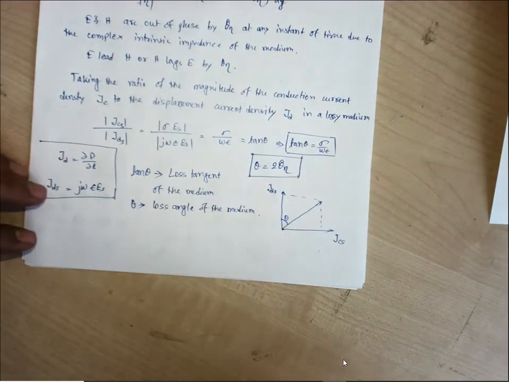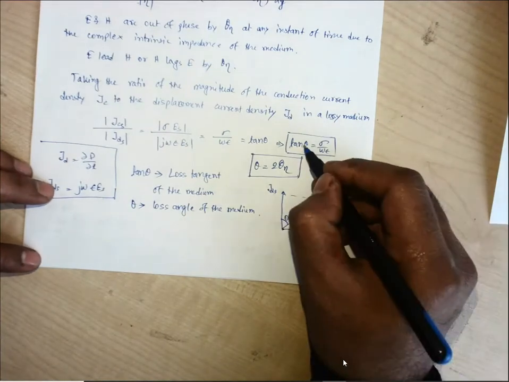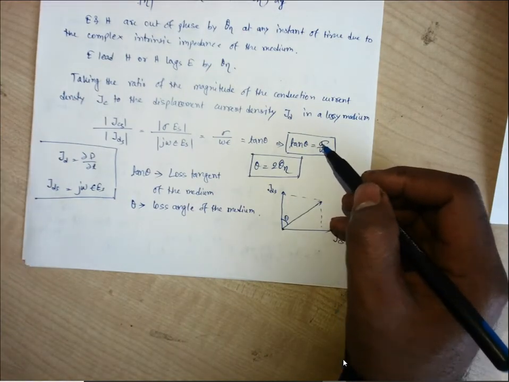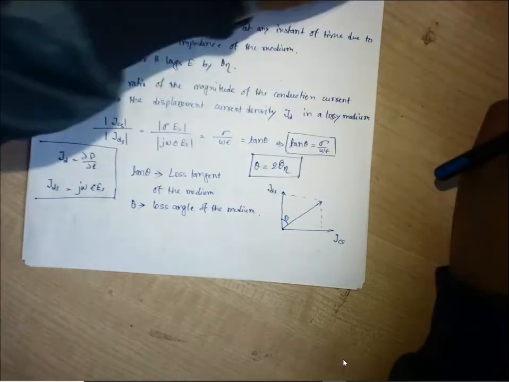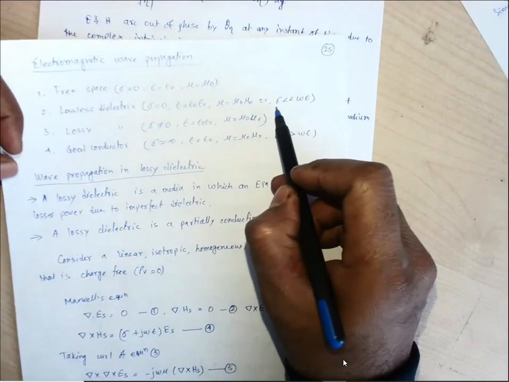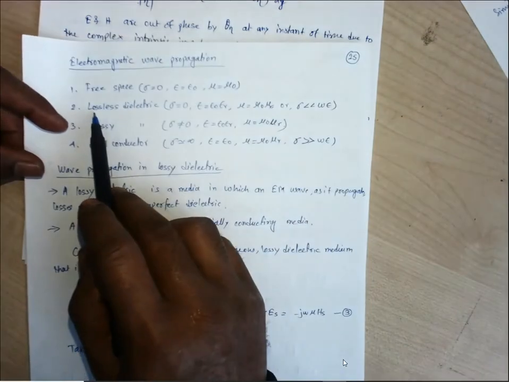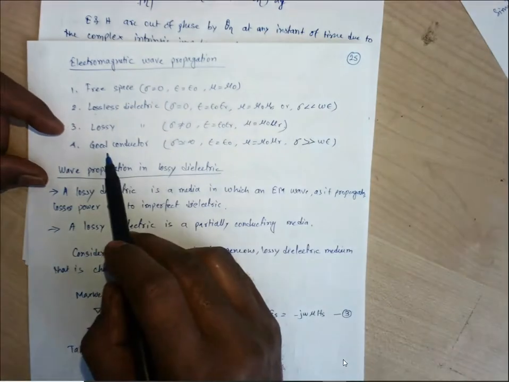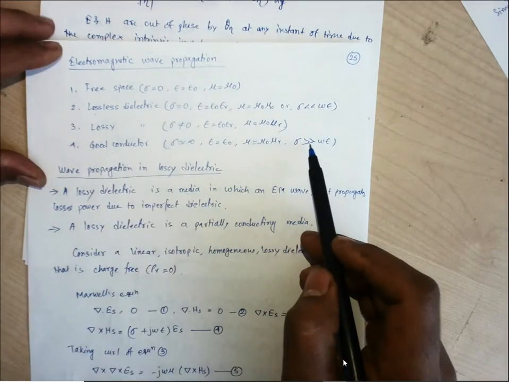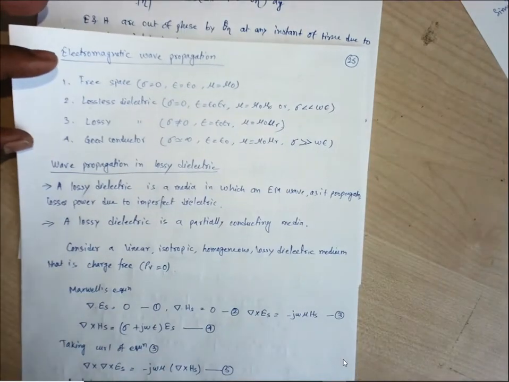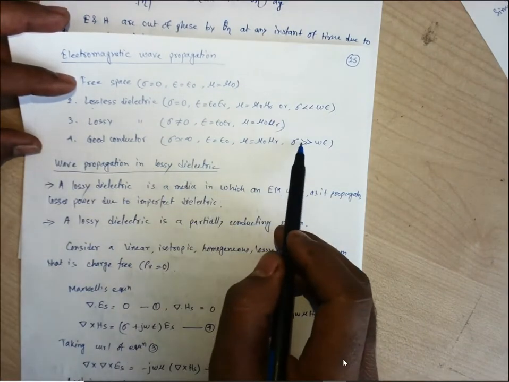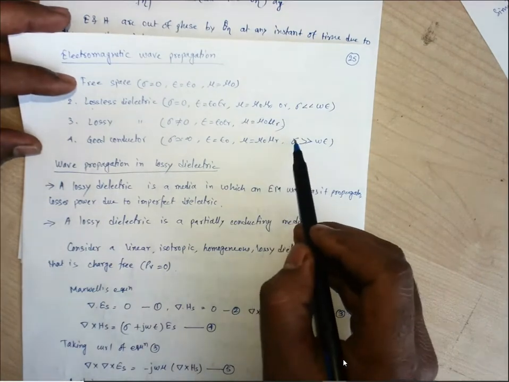So tan theta is the loss tangent, and theta is represented as the loss angle of the medium. So from this, how can we define if we are having this loss tangent? If you can remember, we have specified our medium with respect to this. These are the different specifications of the medium. If it is a lossless medium, sigma is less than omega epsilon. If it is a good conductor, sigma is greater than omega epsilon. For a good conductor, the medium should have greater conductivity, so sigma should be greater.